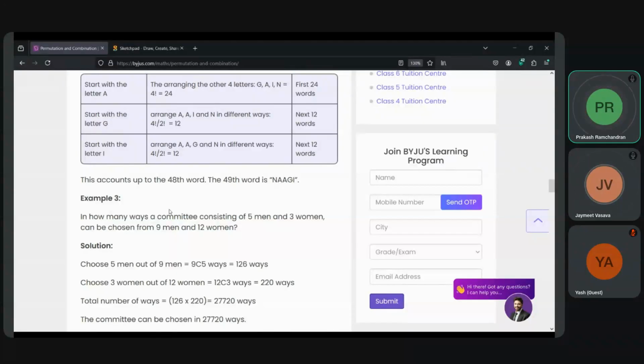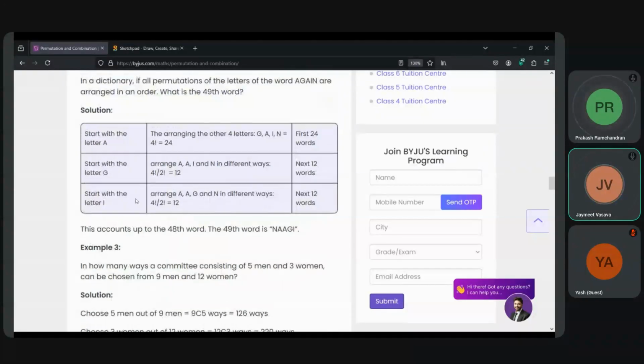Third one. So for this example that we were discussing, the 4 factorial, it's actually 4 factorial divided by 1 factorial for all these letters. So 1 factorial for G, 1 factorial for A, 1 factorial for I, and 1 factorial for N. But because it equates to 1, that's why it is directly written as 4 factorial.